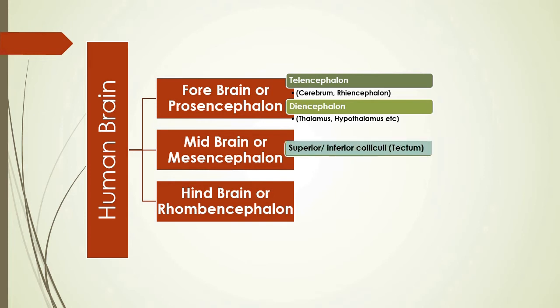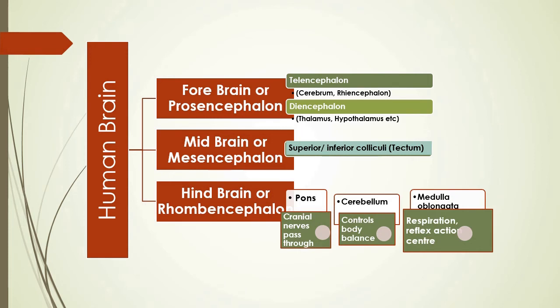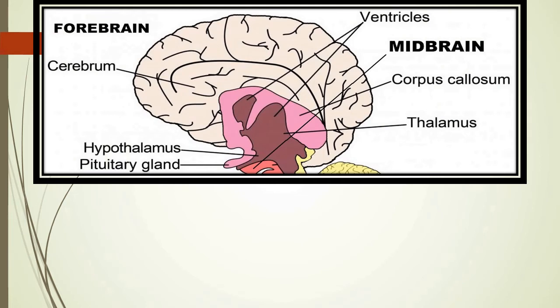The midbrain, mesencephalon, is the smallest part, made up of the superior and inferior colliculi. Many parts are present here, like the tectum and cerebral peduncle. I am only focusing on the most important parts. The hindbrain or rhombencephalon is again divided into the metencephalon and myelencephalon, or you can read it as pons, from where the cranial nerves pass, the cerebellum, which controls body balance, and the medulla oblongata. So it looks quite like this.